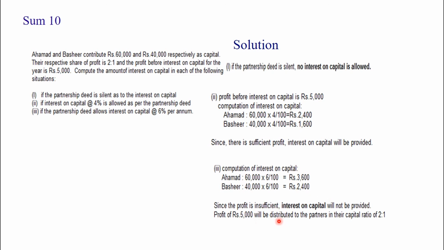This profit of 5,000 will be distributed among the partners in the ratio 2:1. We cannot give interest on capital because the profit is insufficient. So these are the three types of situations. They can ask this as an application type of question. This can be given as a compulsory sum, so this is very important.